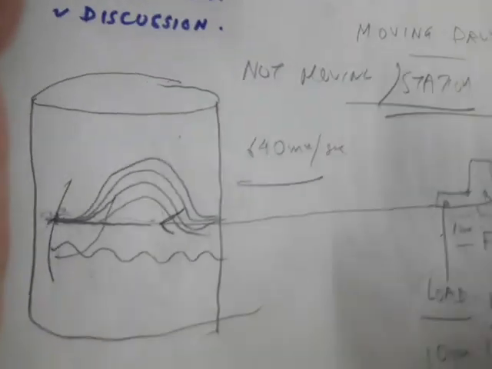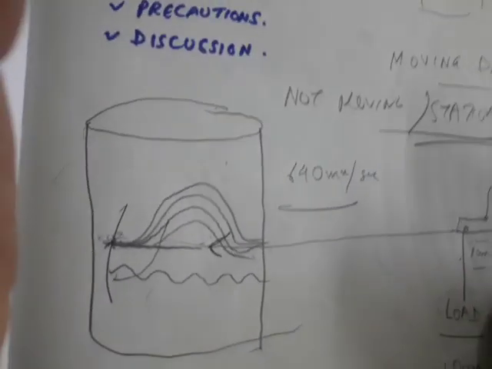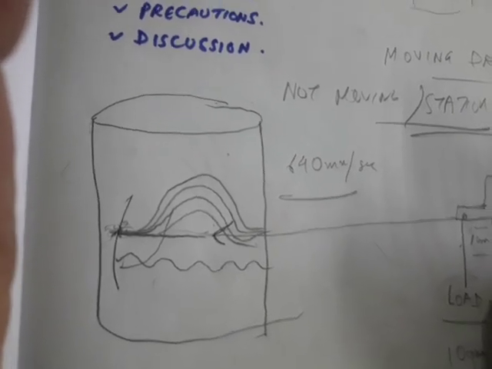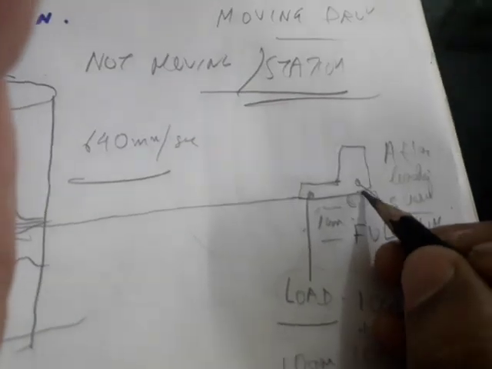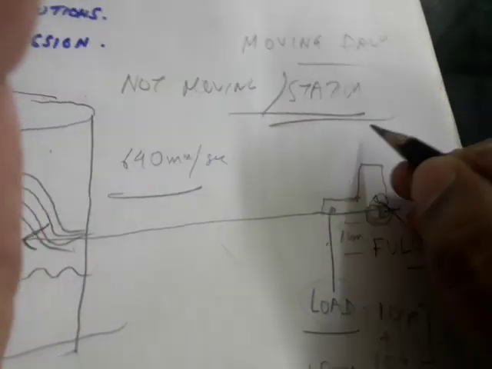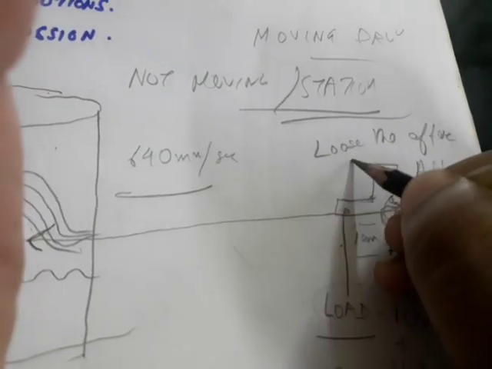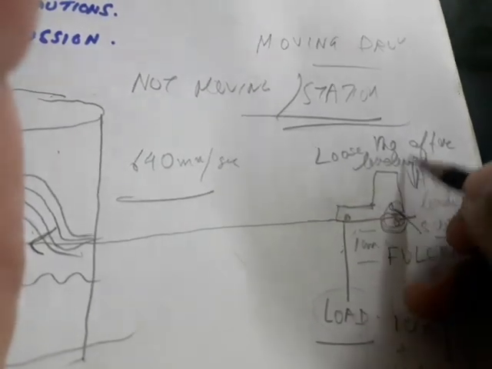Okay, now the same thing when we go for a preloaded condition, that is a free-loaded condition. Now if we see the same diagram for a free-loaded condition, what we will do is that we will loosen the afterloading screw. Okay, this afterloading screw we had applied, now here we will loosen it.